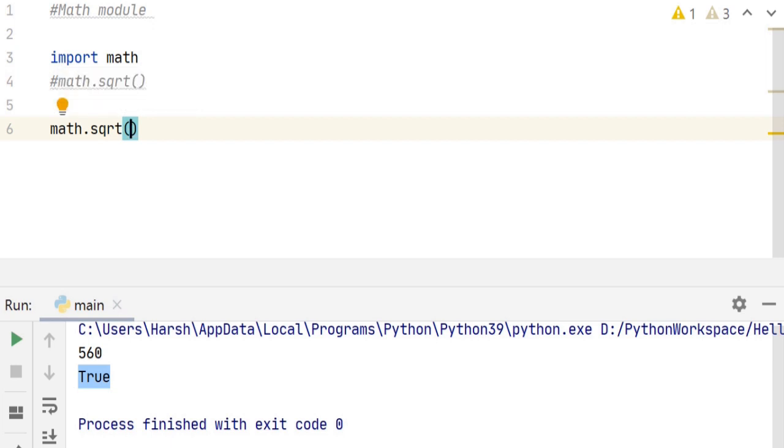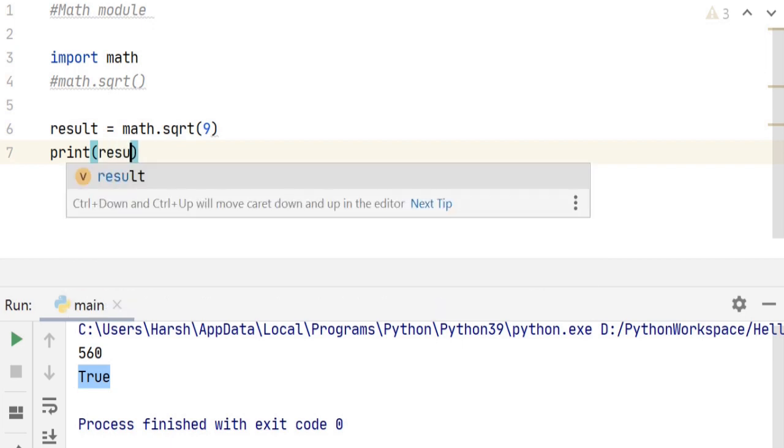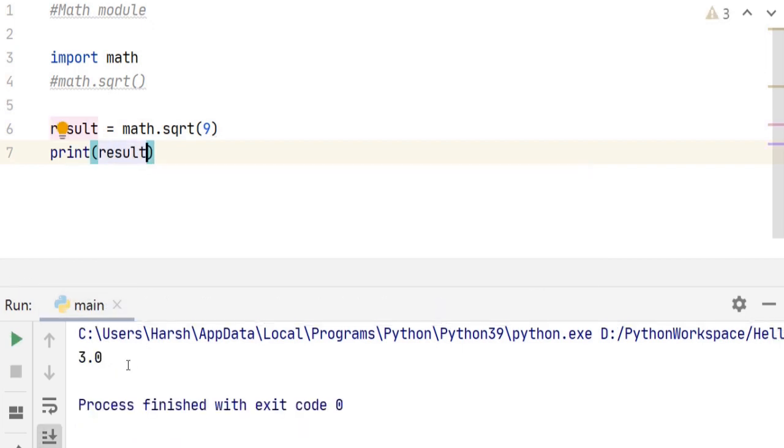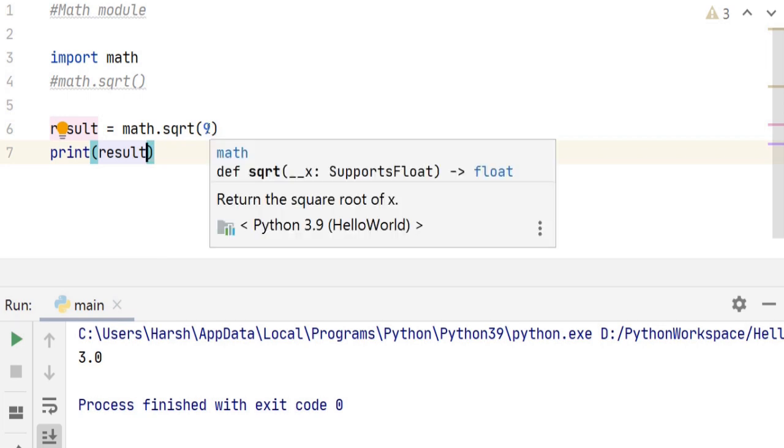So if we want to find out the square root of 9, I would just type 9 in the bracket of our square root function. So to check this value, let's say result is equal to this, and print result. And when we run it, we get 3, which is the square root of 9.